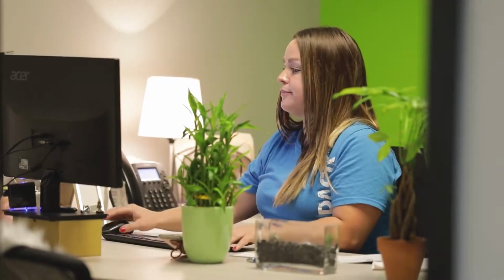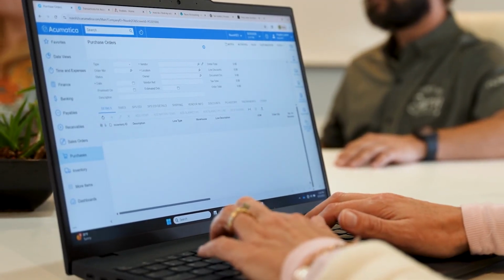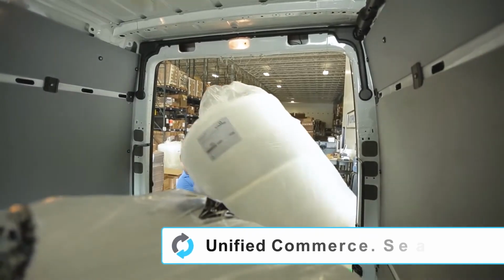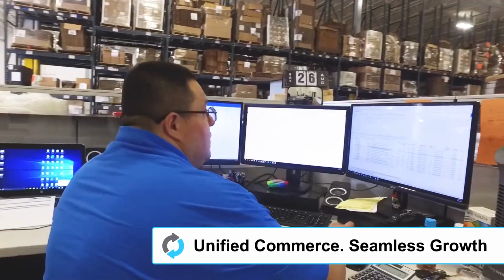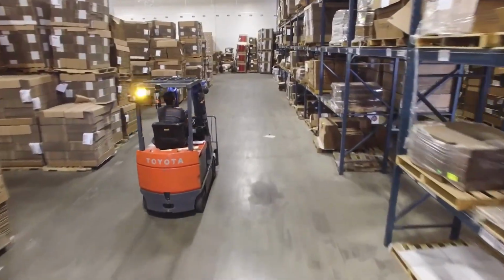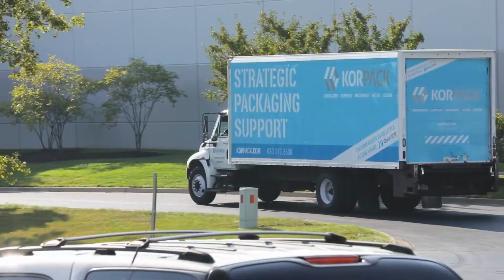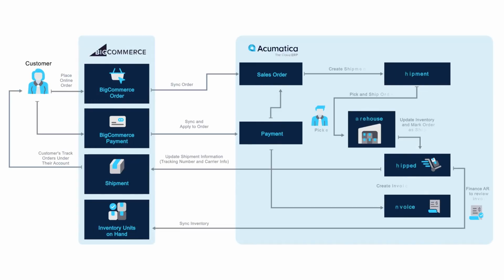Disconnected systems frustrate customers and impede growth. But what if your e-commerce storefront and back-office operations worked as one? Acumatica's native BigCommerce connector makes it happen with just a few mouse clicks. You get a robust business management and commerce platform without the complexity or high costs.